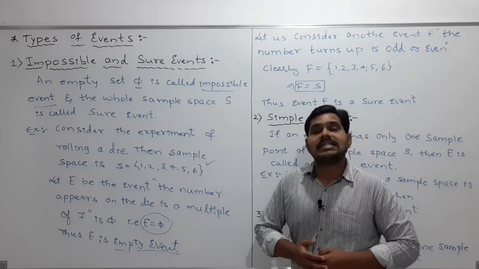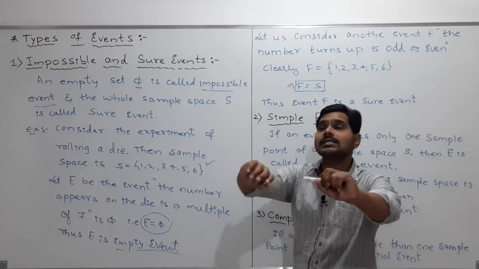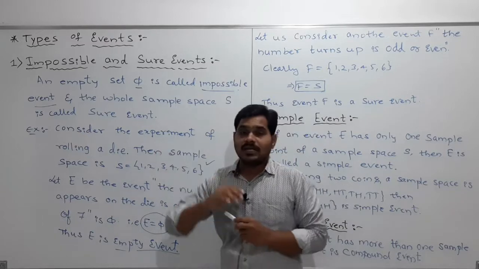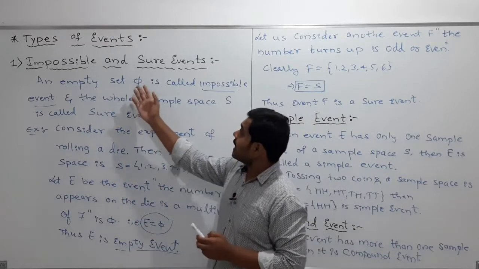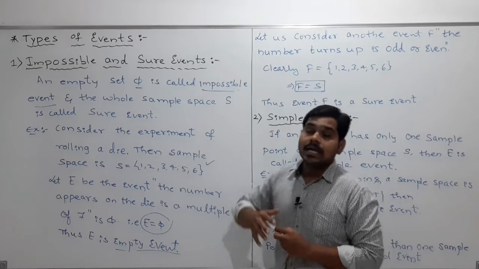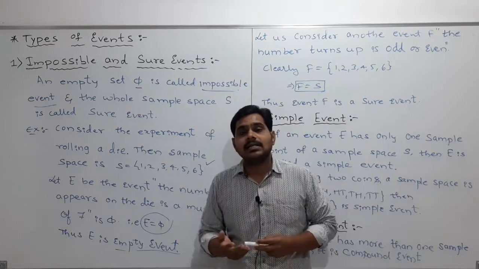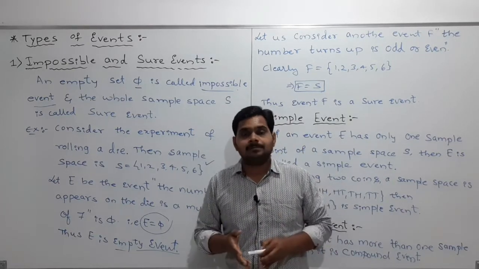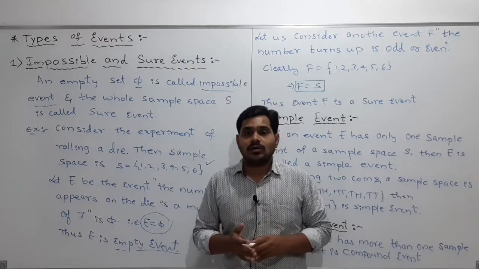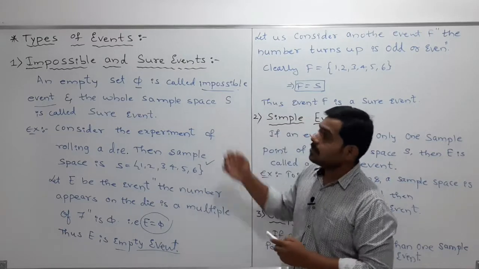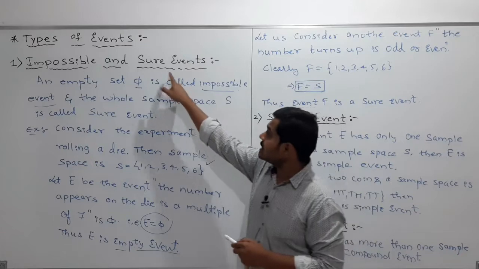So I think it is clear. It is simple. An impossible event is an empty set; it means there is no element, no sample point, in it. That is what we call an impossible event. Next I am going to discuss the sure event.